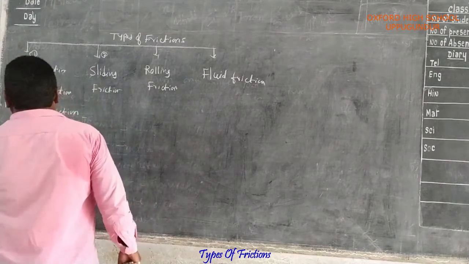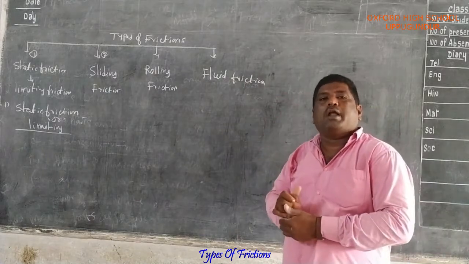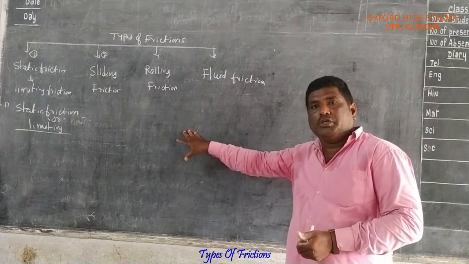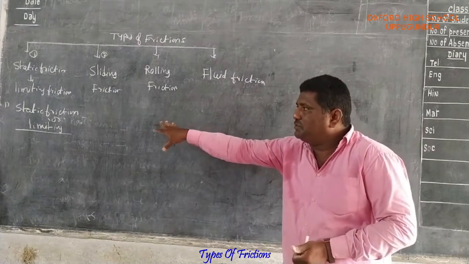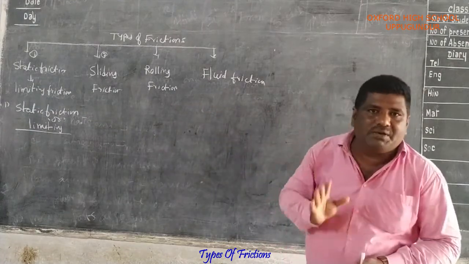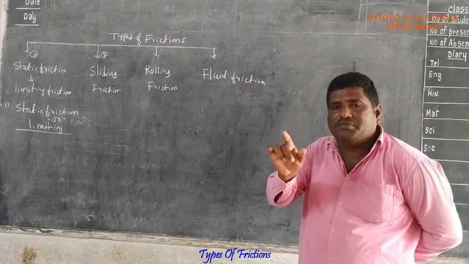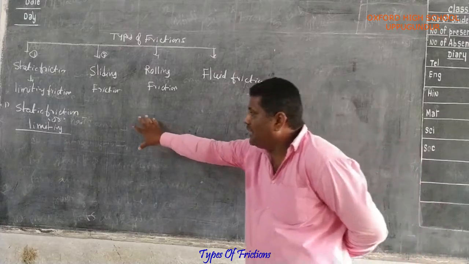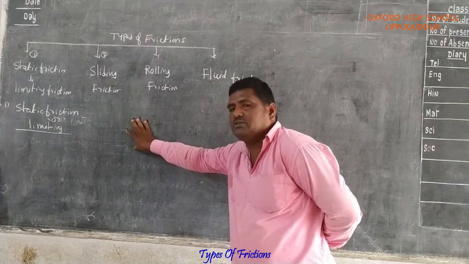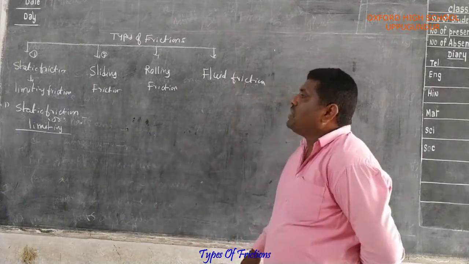The friction which comes into play when the surfaces of objects are at rest relative to each other is called static friction.